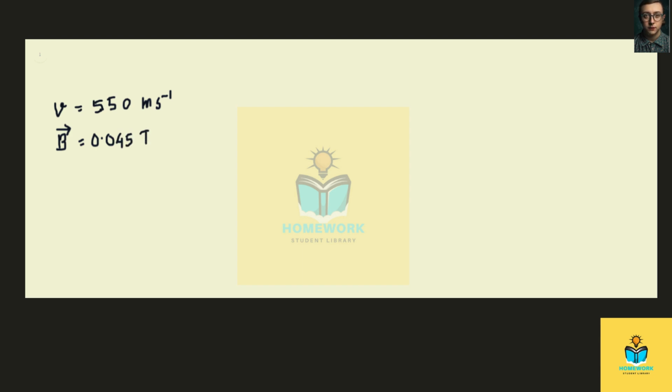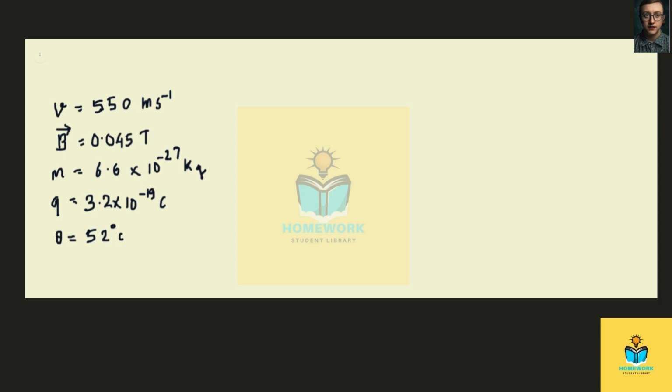Now the alpha particle has a mass of 6.6 × 10^-27 kg and has a charge q of positive 3.2 × 10^-19 coulomb. The angle between v and B is also given, that is 52 degrees.